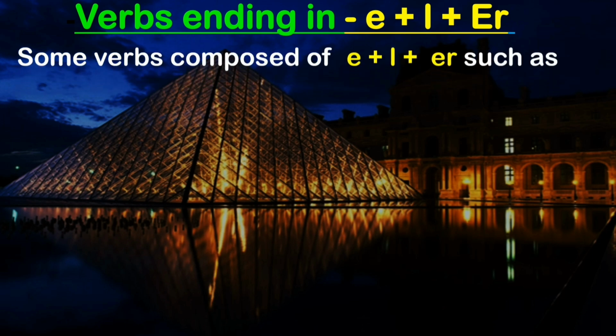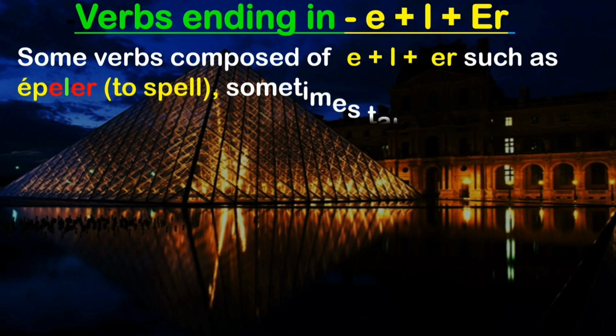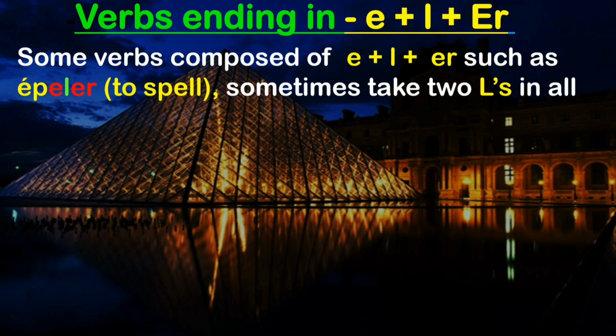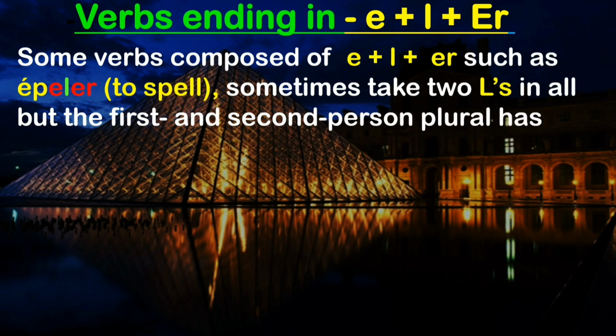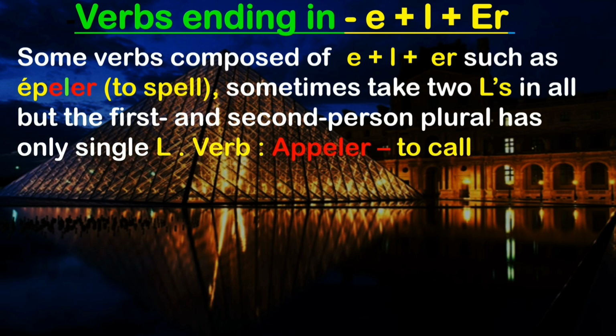Some verbs composed of E plus L plus ER, such as appeler, to call, sometimes take two L's in all subject pronouns except the first and second person plural. The first person plural is nous and the second person plural is vous. So in all but these, and nous and vous have only a single L. That's the irregularity you have to keep in mind.